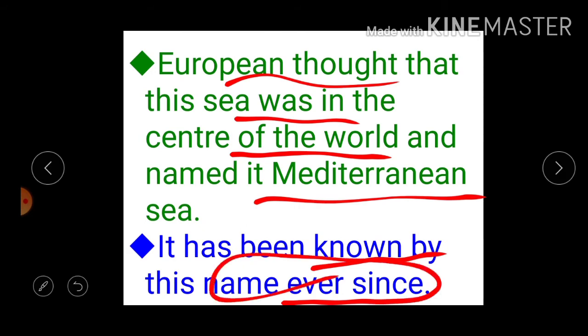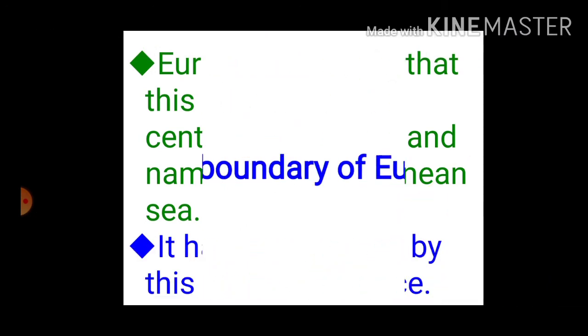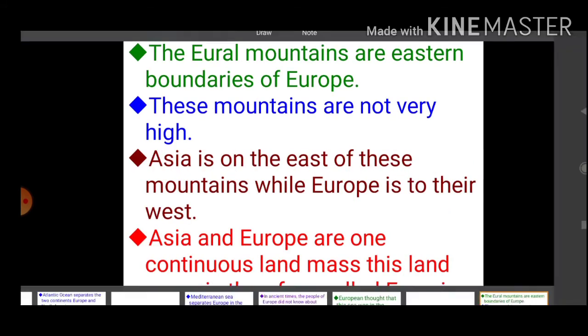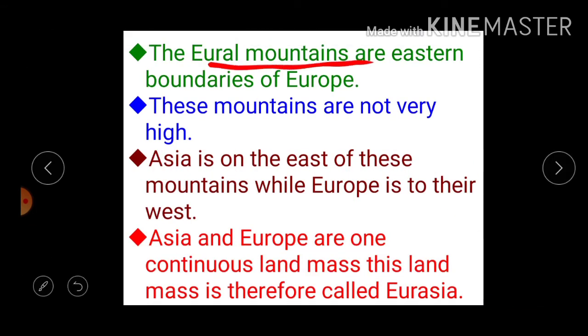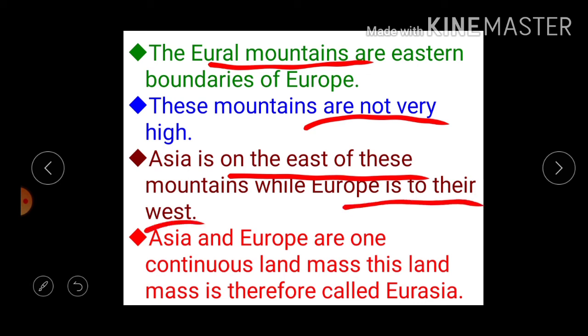Now let us discuss the east boundary of Europe. The east boundary of Europe is the Ural Mountains. Ural Mountains are not very high. Asia is on the east of these mountains, while Europe is west of these mountains.